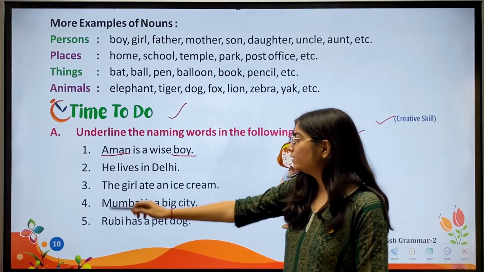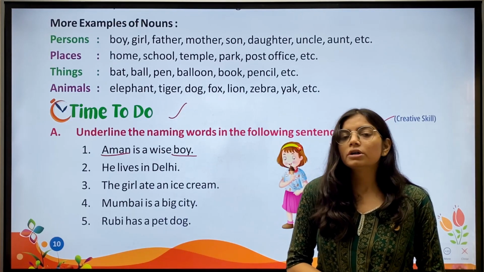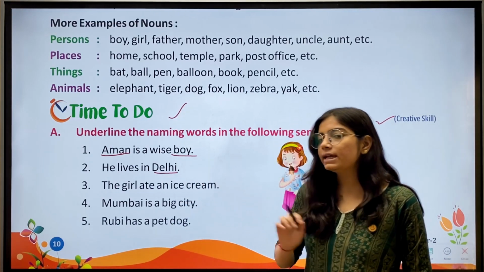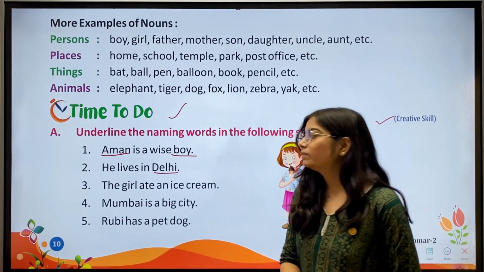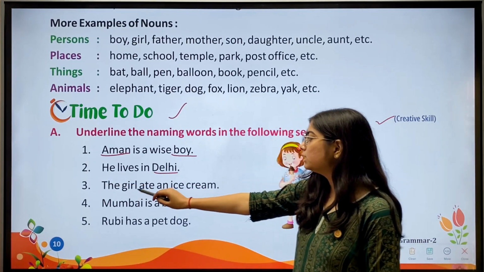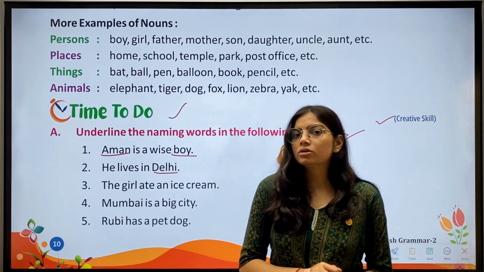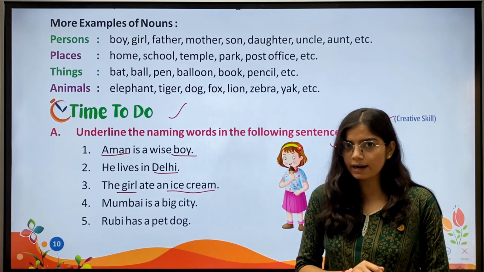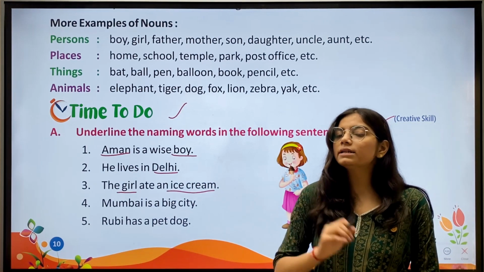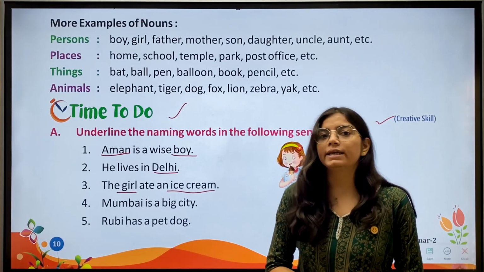Okay. Then we have second, he lives in Delhi. So here we have Delhi as a naming word because it is the name of a place. Then third, the girl ate an ice cream. Now we have girl and ice cream. These are the naming words. Girl is the name of a person and ice cream is the name of a thing.